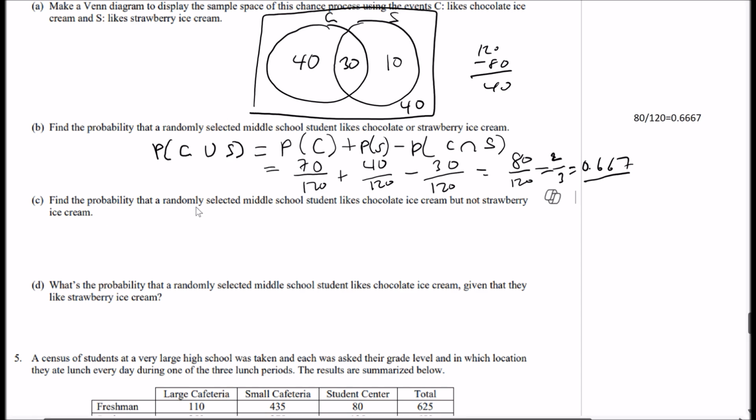Find the probability that a randomly selected middle school student likes chocolate ice cream but not strawberry ice cream. All right, so the probability that they like chocolate but not strawberry. If they like chocolate but not strawberry, that's going to be this 40 group, right? So it's 40 that like chocolate but not strawberry. So it's going to be 40 over 120, which is 1/3 or 0.333.